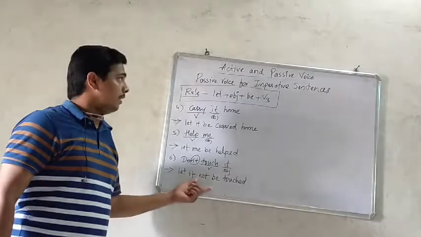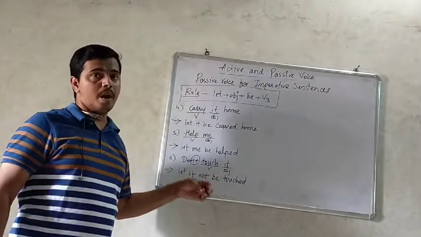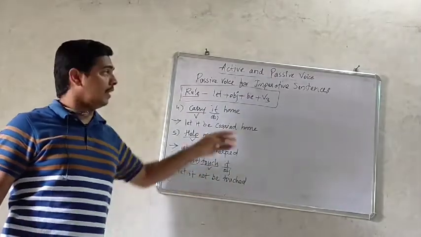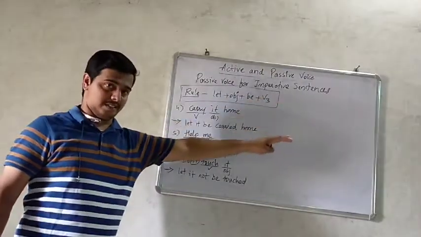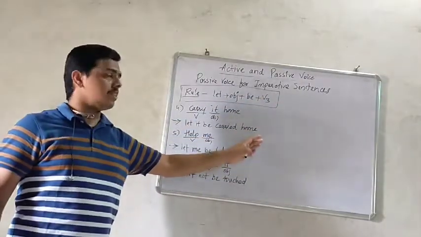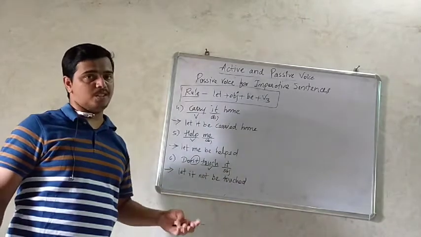So these are some examples of passive voice in imperative sentences. So this is all about the passive voice for imperative sentences.